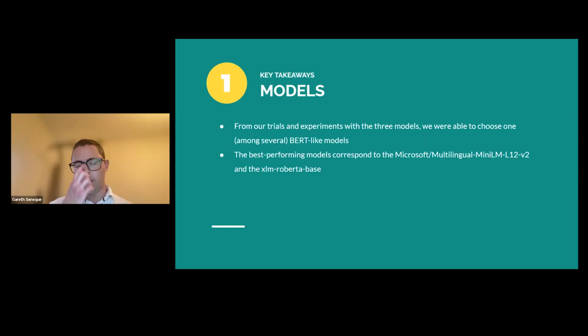Moving now to key takeaways. The key takeaway from the ML modeling perspective, perhaps unsurprisingly for some in the audience, is that modern transformer-based deep neural networks are very effective for solving this kind of problem. And we evaluated a number of BERT-like models. This is research that was initially done at Google, although it has become the de facto standard in NLP. So a couple of models there from Microsoft and the open source XLM Roberta. Next slide, please.